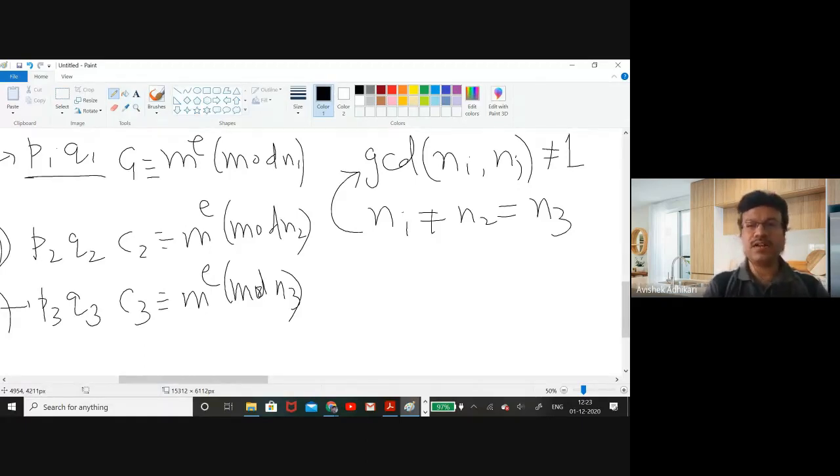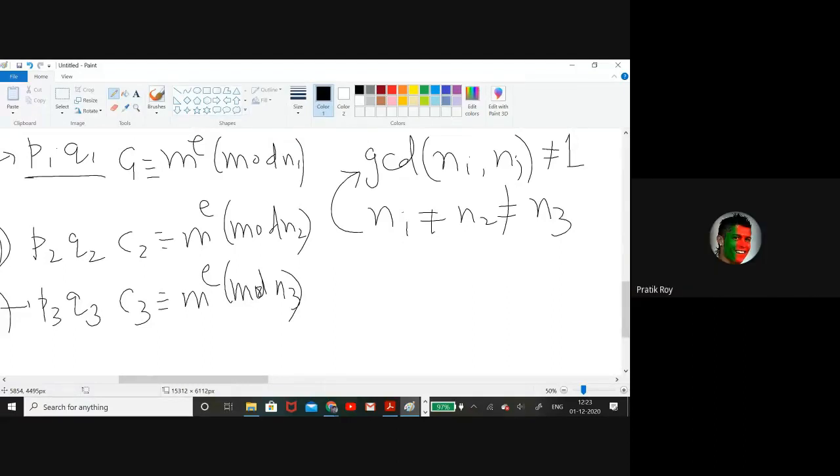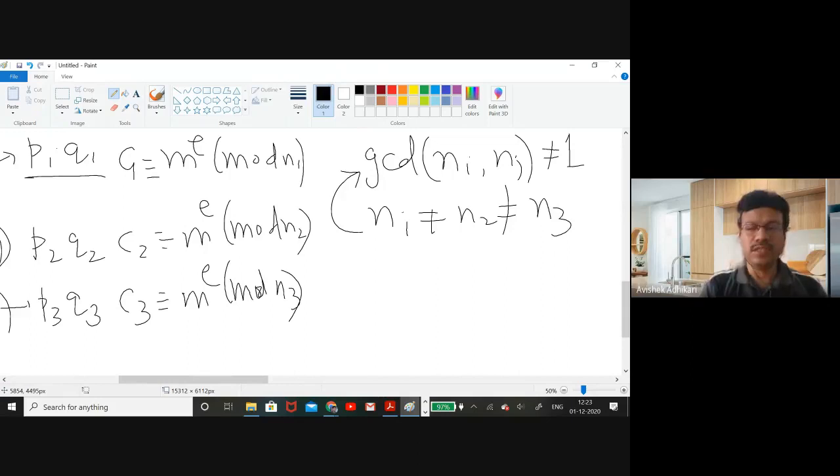If N1, N2, N3 are different, but they are not relatively prime, for some i and j. For example, say N1 and N2, suppose they are not relatively prime. Then what will be your conclusion and how would that be helpful? Since they are not relatively prime, some common factors must be there.